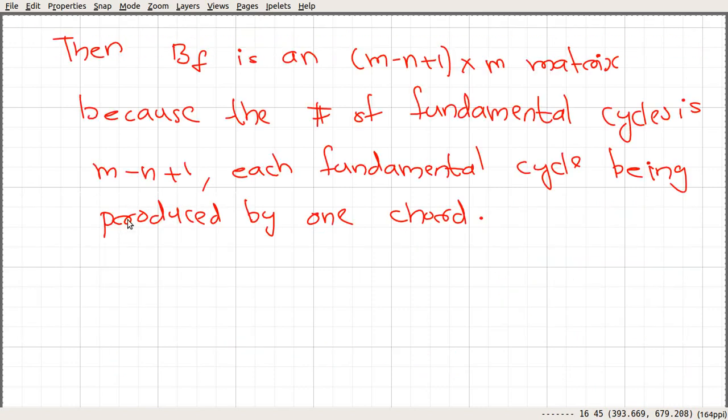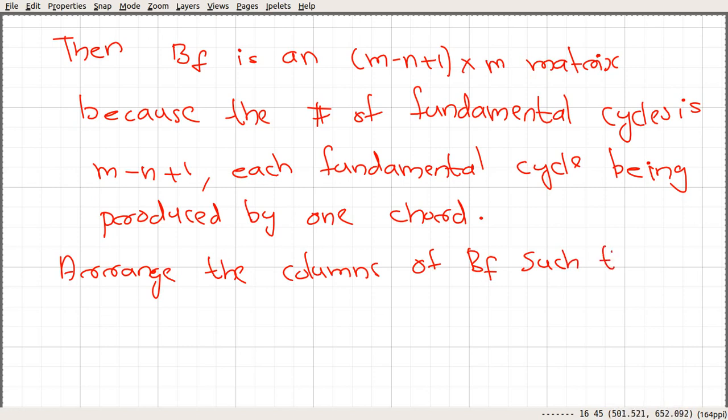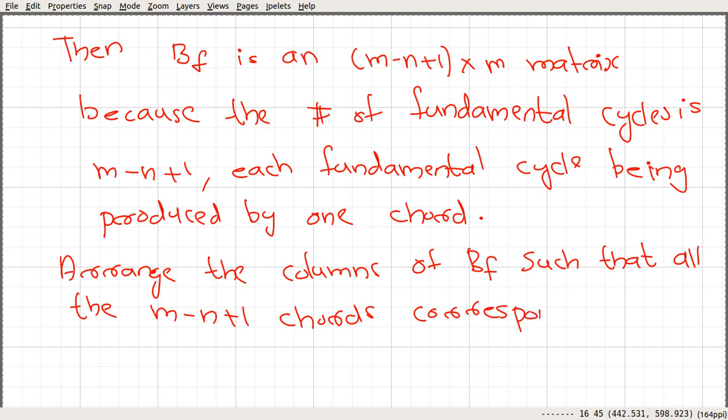First, we arrange the columns of the fundamental cycle matrix such that all the m minus n plus 1 chords correspond to the first m minus n plus 1 columns of this matrix B sub f.